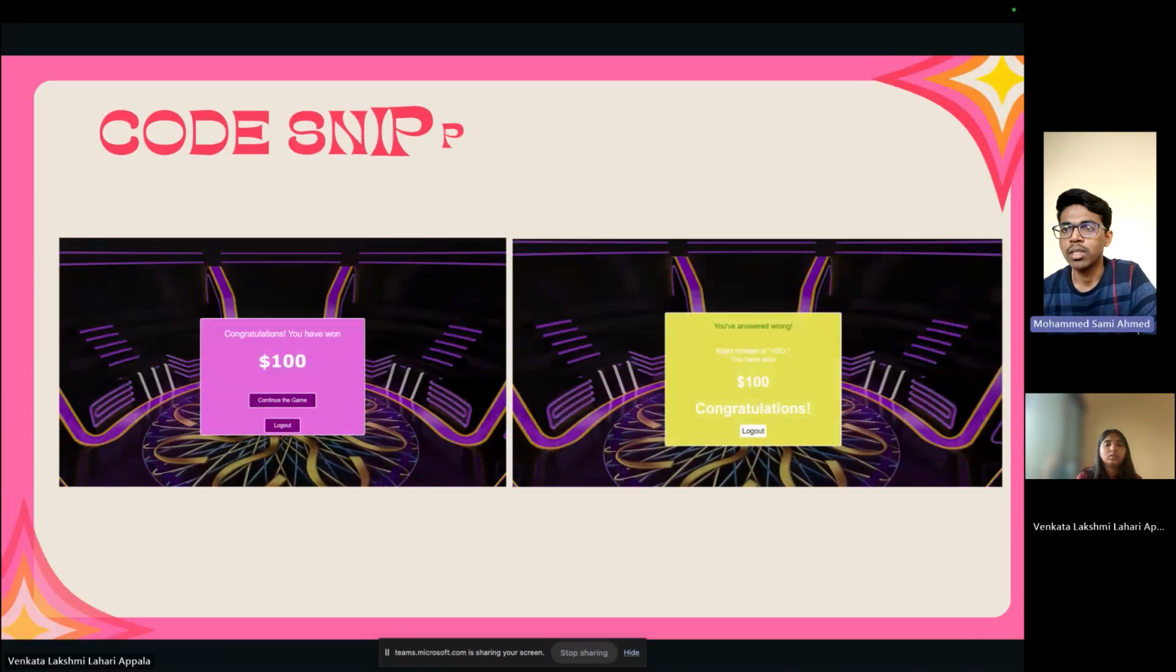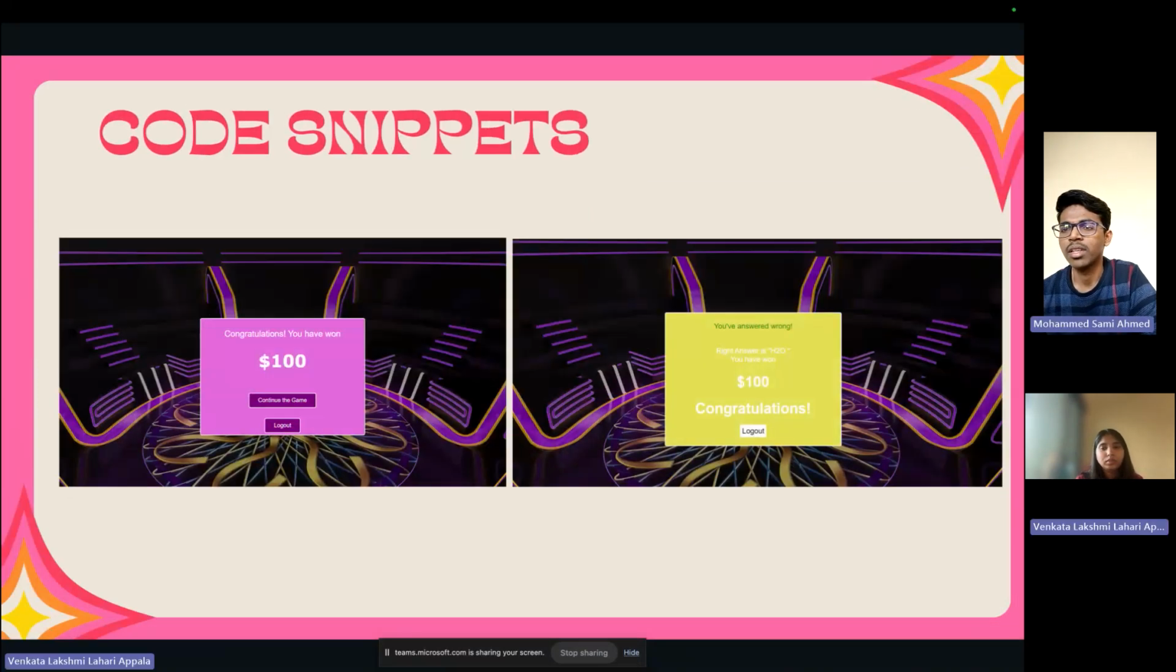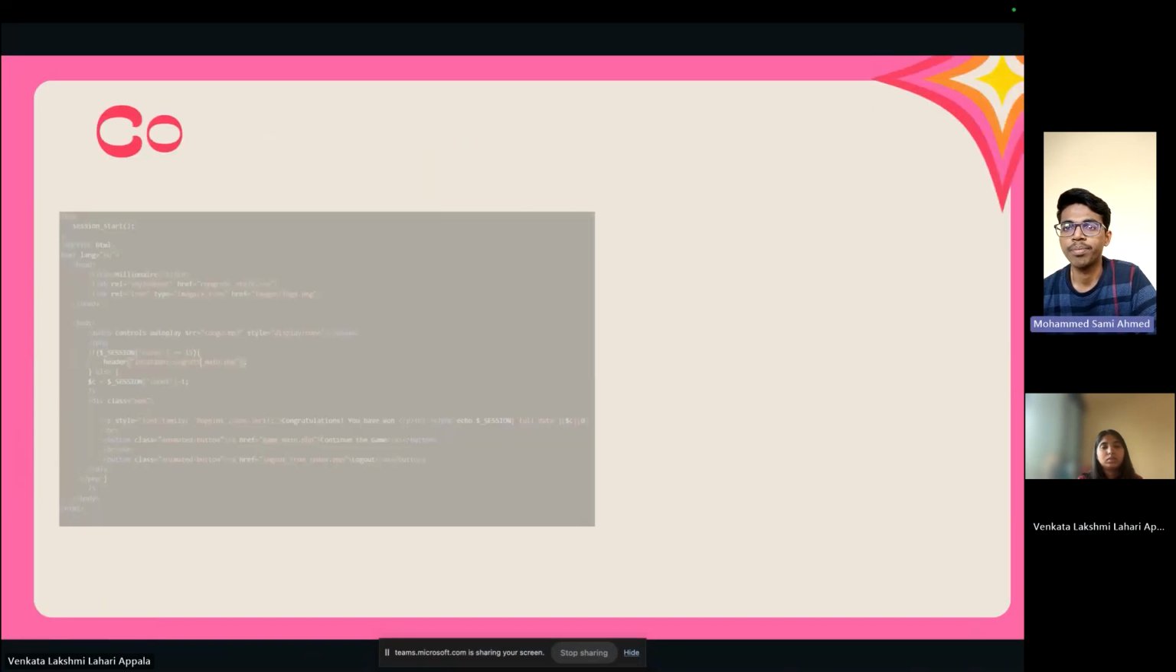Moving to the next snippet, we can see, as I said, when he enters the correct option and submits the answer, he'll see this message: Congratulations, you have won $100. And if we enter the wrong option and submit the answer, he'll see a message showing that you have answered it wrong. He'll also see the right answer, and it will display how much reward amount he is getting. So in the next slide, we can see the snippet for that.